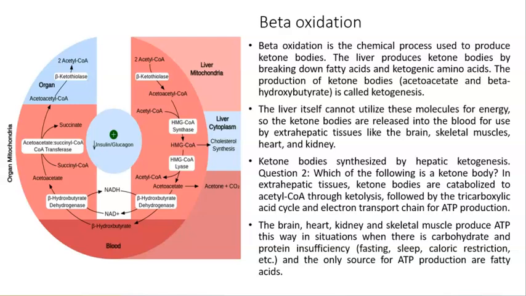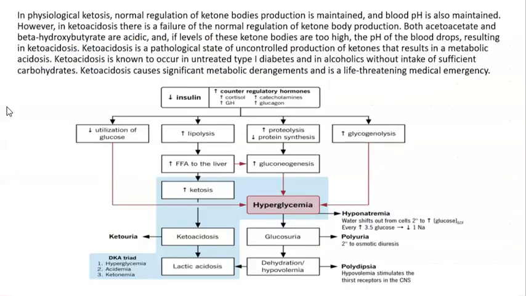Ketone bodies, such as beta-hydroxybutyrate, are always present in blood in little amounts, and that is considered physiological ketosis. In physiological ketosis, normal regulation of ketone body production is maintained, and the blood pH is also maintained. However, in ketoacidosis, there is a failure of the normal regulation of ketone body production. Both acetoacetate and beta-hydroxybutyrate are acidic, and if levels of these ketone bodies are too high, the pH of the blood will drop, resulting in ketoacidosis.